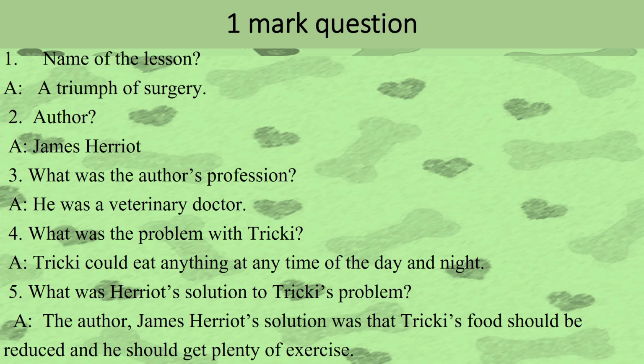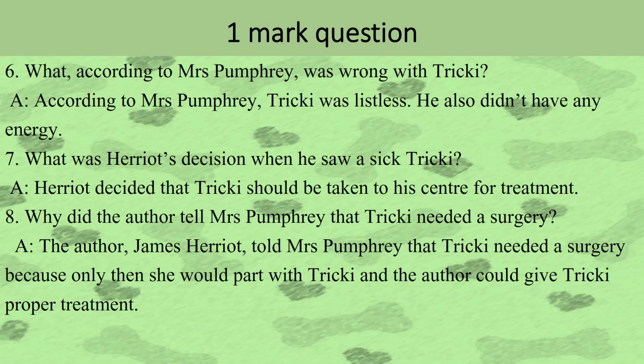What was the problem with Tricky? Tricky could eat anything at any time of the day and night. This was a problem because all the time he was eating something or the other. 5, what was Harriet's solution to Tricky's problem? The author, James Harriet's solution was that Tricky's food should be reduced and he should get plenty of exercise.